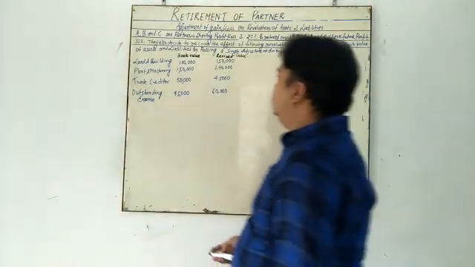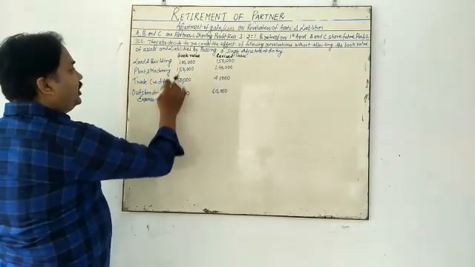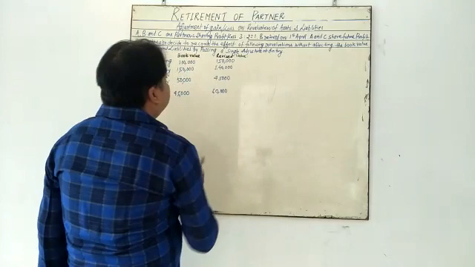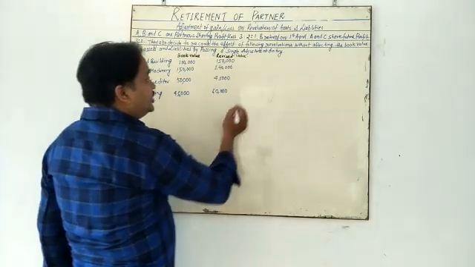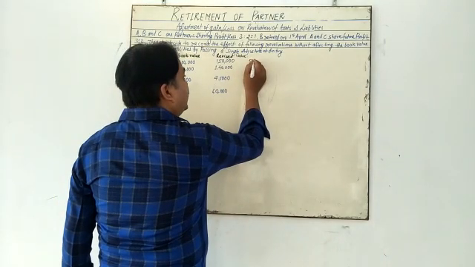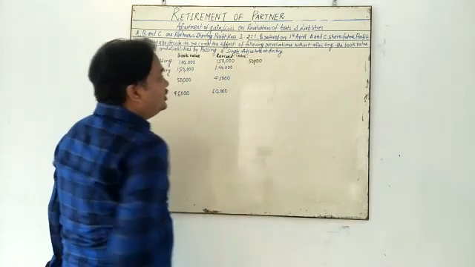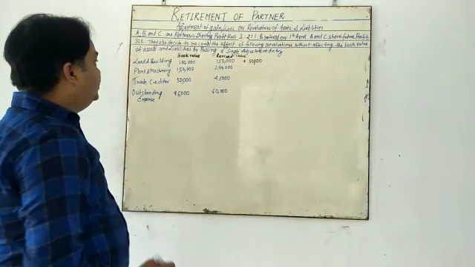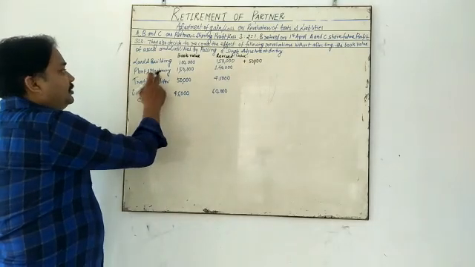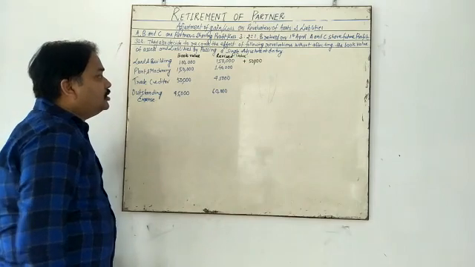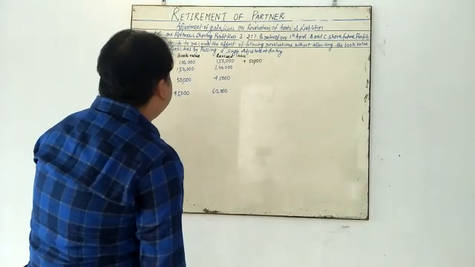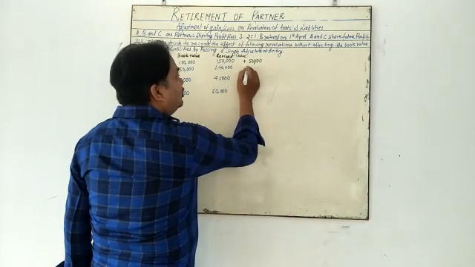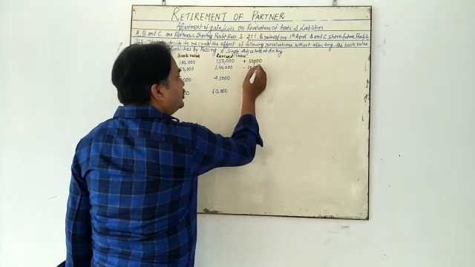this way. See, land and building. What is the value of land and building? 1 lakh is the book value and 1,50,000 is the revised value. So 50,000 is your profit. You have to add. What is next? Your plant and machinery is going to be decreased because the value of plant and machinery was 1,50,000 and now it is 1,40,000. The value of machinery is going to decrease by 10,000 rupees.